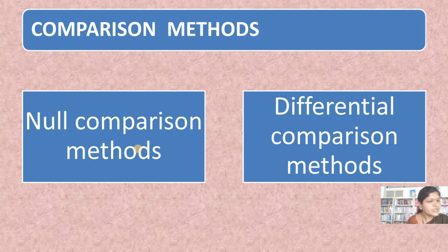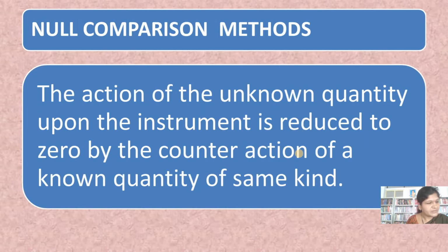When the ratios of the resistances are equal, the unknown resistance is measured by nullifying the counter effect, meaning we have null deflection, and we find its value by comparing it with the other three known quantities. So that is a type of the null comparison method, and the other type is the differential method, where we find the difference between the two quantities.